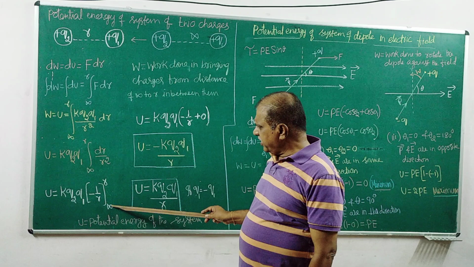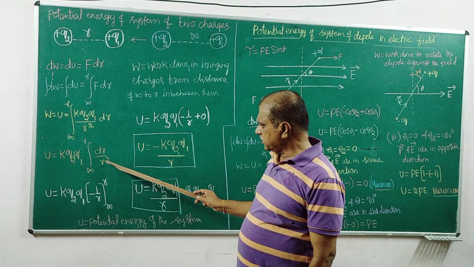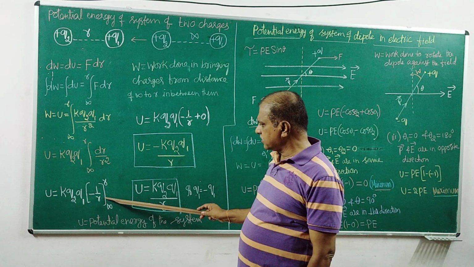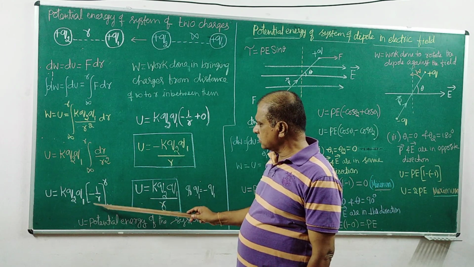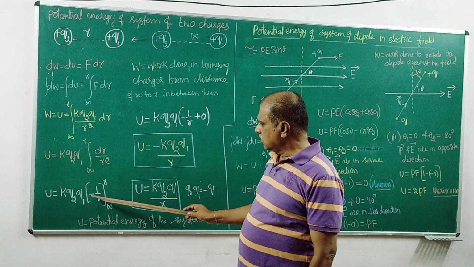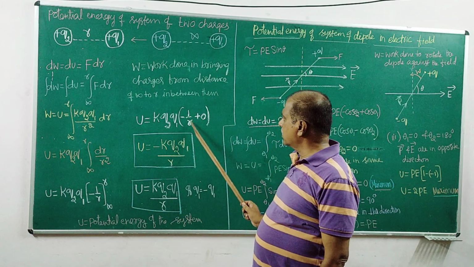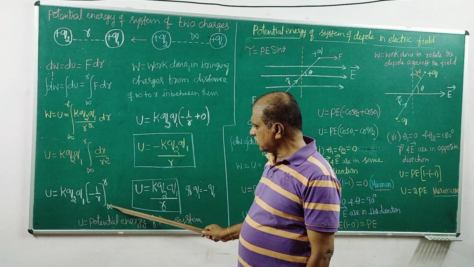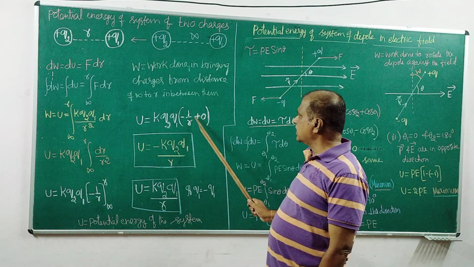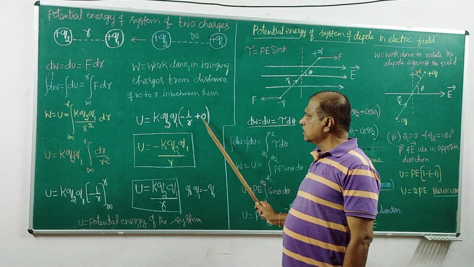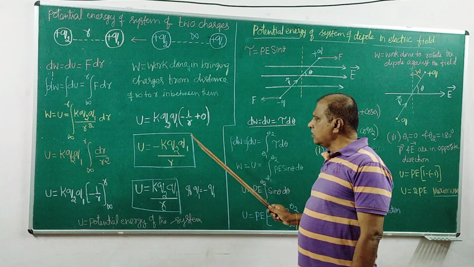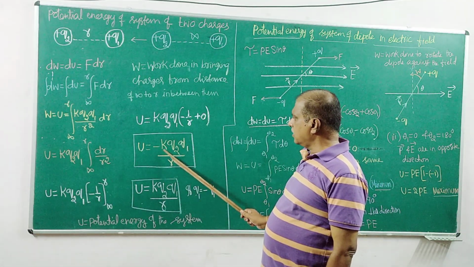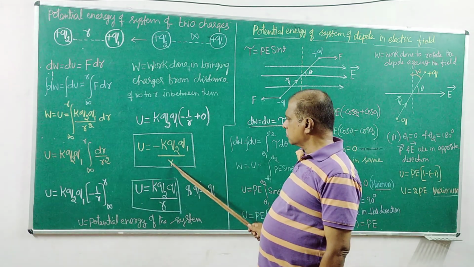Then apply the limits, infinity to r. The first term is minus 1 over r, minus the term at infinity, minus 1 over infinity, and 1 by infinity is 0. Simplifying, we get U is equal to minus k Q2 Q1 by r.